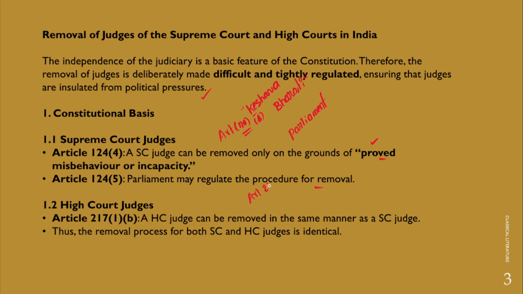Article 217. Article 217 Clause 1 and Subclause B deals with the removal of judges of the High Court. Now in fact, this constitutional provision says that the judges of the High Courts are removed on the same grounds and in the same manner as the judge of the Supreme Court. So therefore, the removal process of judges of the High Courts and Supreme Court is almost similar and identical as well.